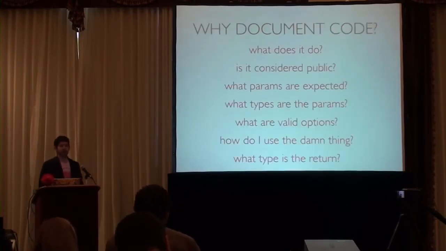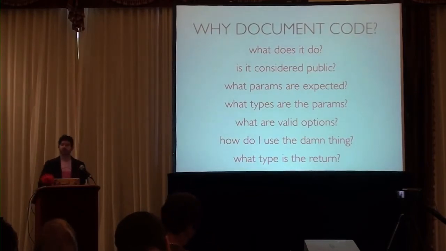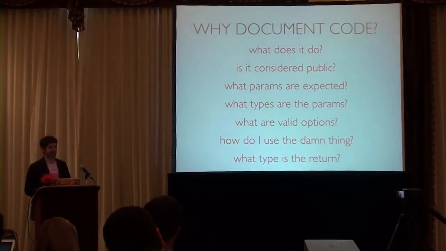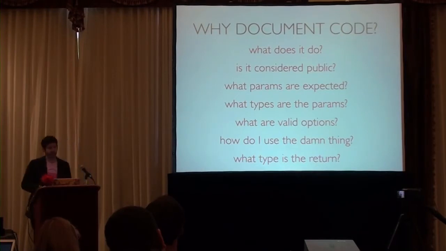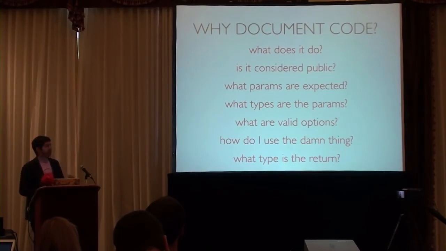So why do we want to document code? What's in it for us? Why would we spend the time to do this? These are the questions that I ask myself when I'm writing code. These are the things that I want to know. Well, what does that code do? What does this method do from a high level? Is it part of the public API?